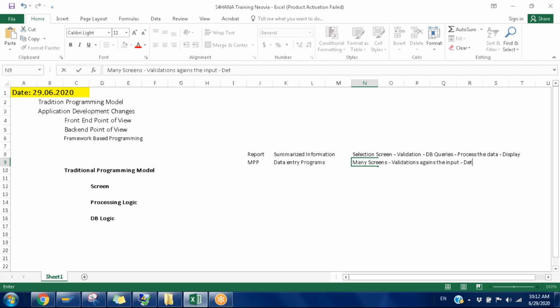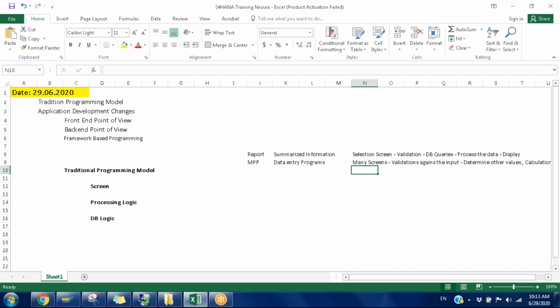Generally, we'll try to determine some more values, other values, and do some kind of calculations. And then navigation: from which screen to which screen we need to navigate, navigation determination, and then finally update to the database. So this is the design of the module pool program.